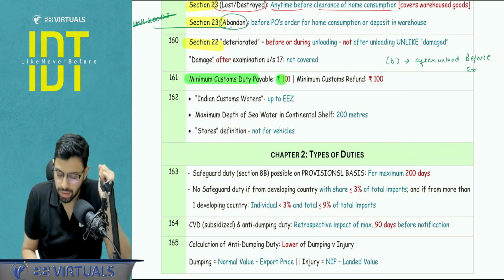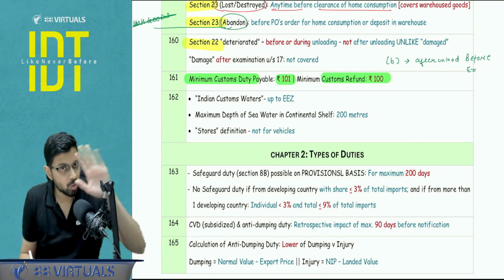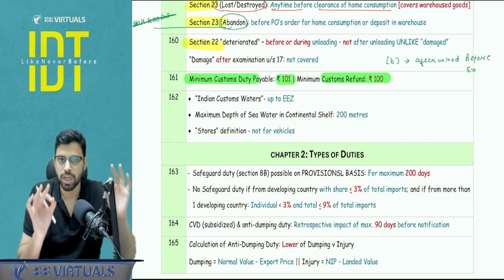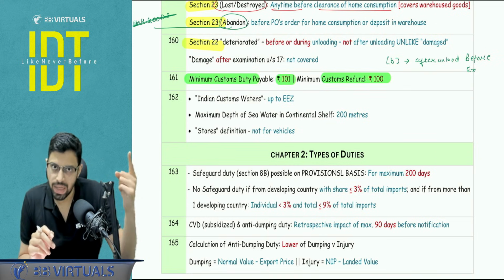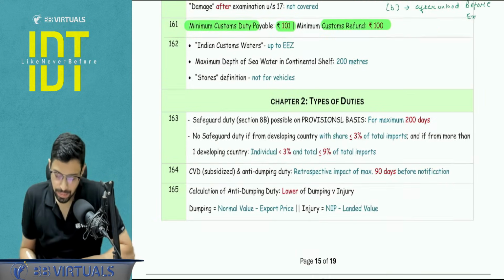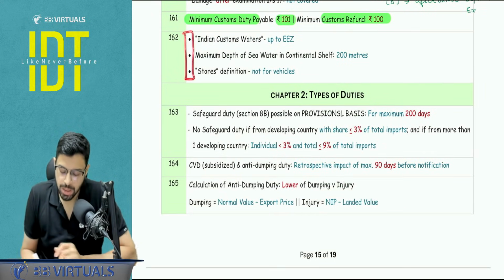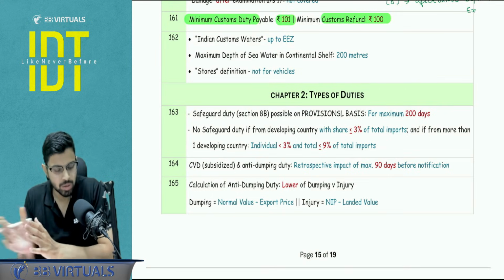Minimum customs duty payable is 101. Minimum customs refund is rupees 100. Up to 100, no customs duty is payable. There is no such minimum GST payable. GST refund minimum 1000 in each ledger, in each head of your ledger. Okay. Certain points to be noted from the definitions part. Indian customs waters extend up to the exclusive economic zone.